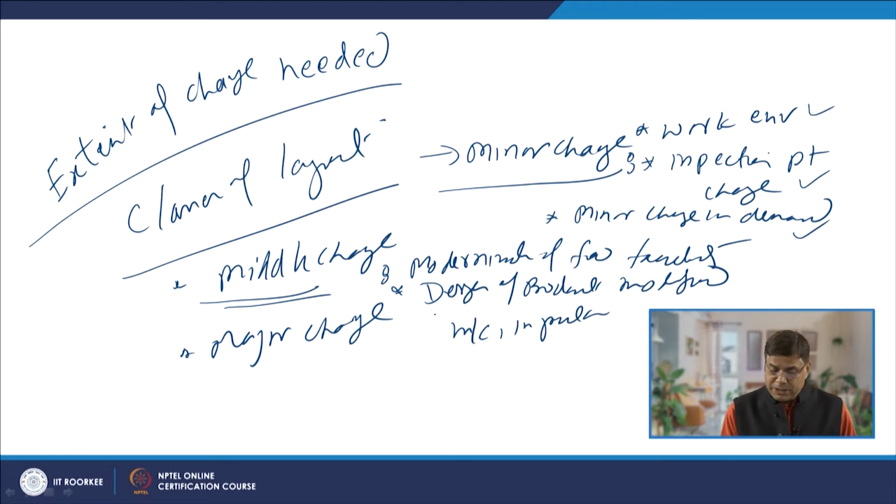So, some additional modifications will be needed in the existing case.